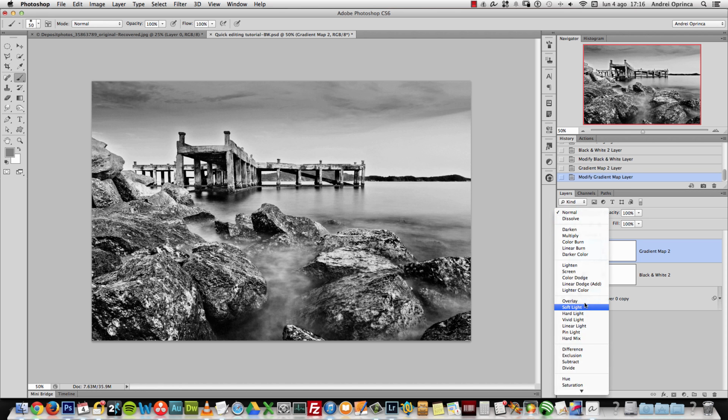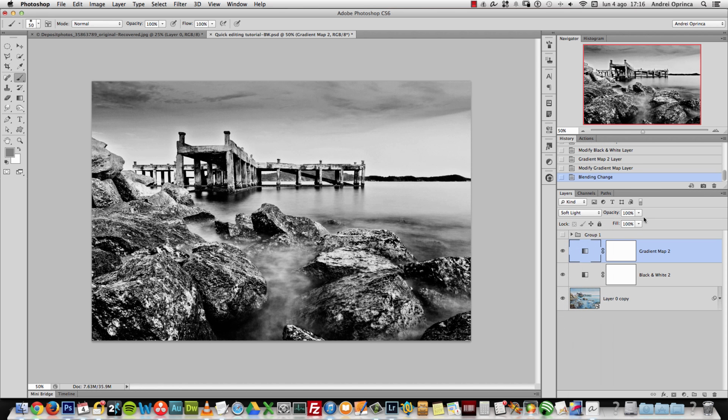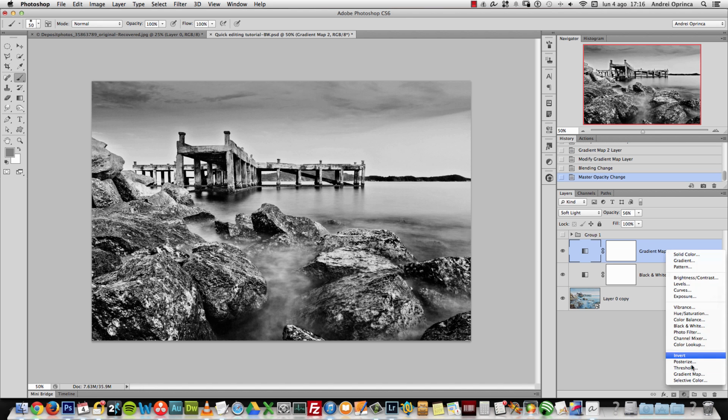I'll change the blend mode of this gradient map to soft light, and I'll reduce the opacity. Well, it depends on your taste. It's really up to you. I'll leave it at 50% more or less. And then if you need it, you can add some levels or curves.